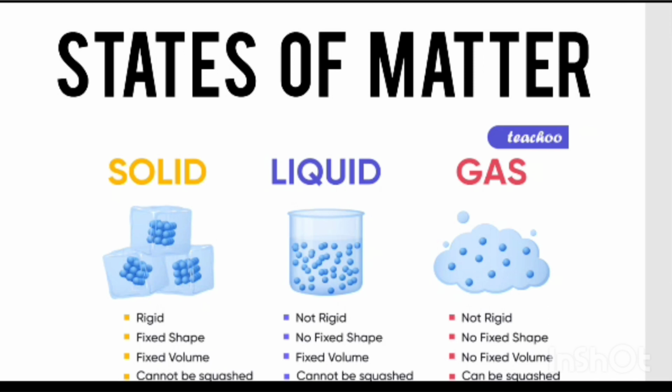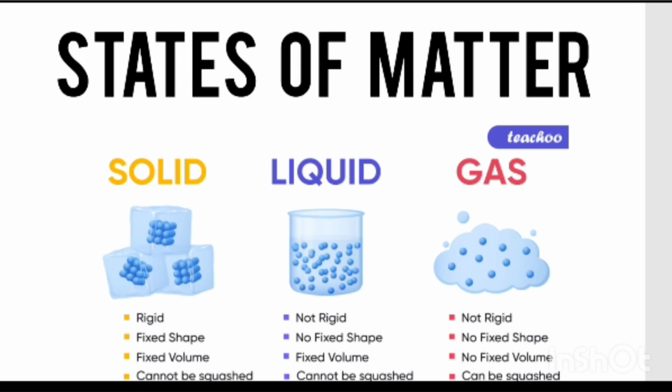So solids are the substances which are rigid, fixed. Solids have rigid properties, fixed shape. They have fixed shape and they cannot be squashed. Right? What do you mean by that now? See, compressible.